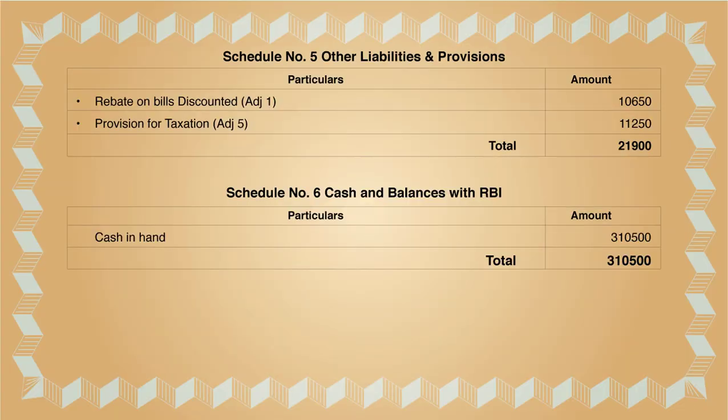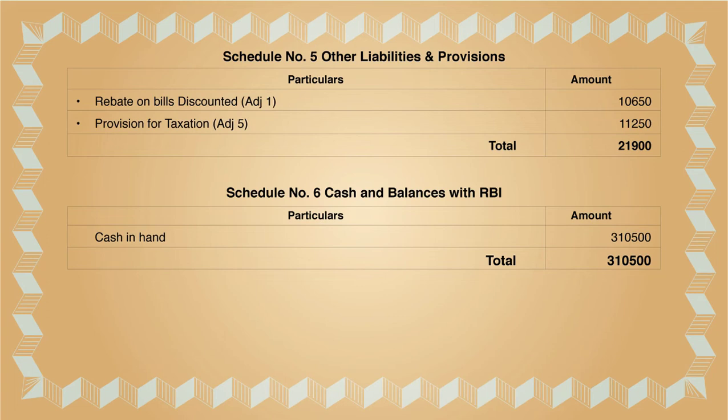Now we start with schedule number 5. It's nothing but other liabilities and provisions. Again you have to make the same columns, particulars and amount. The first is rebate on bills discounted. Rebate on bills discounted will be given in the adjustments. You have to go to the adjustments. In adjustment number 1, it is rebate on bills discounted as 10,650. That adjustment will come in the solution in schedule number 5.